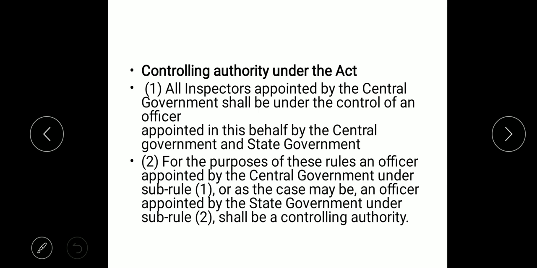So the controlling authority has to be distributed pan India, and that person who is the controlling authority has to take precaution in dealing with the drugs and cosmetics in the scheduled areas where the drugs and cosmetics are being prepared, and see that they are complying with the rules and regulations framed by the central government and the state government from time to time. And also we have to take into consideration that fake medicines are not circulated.